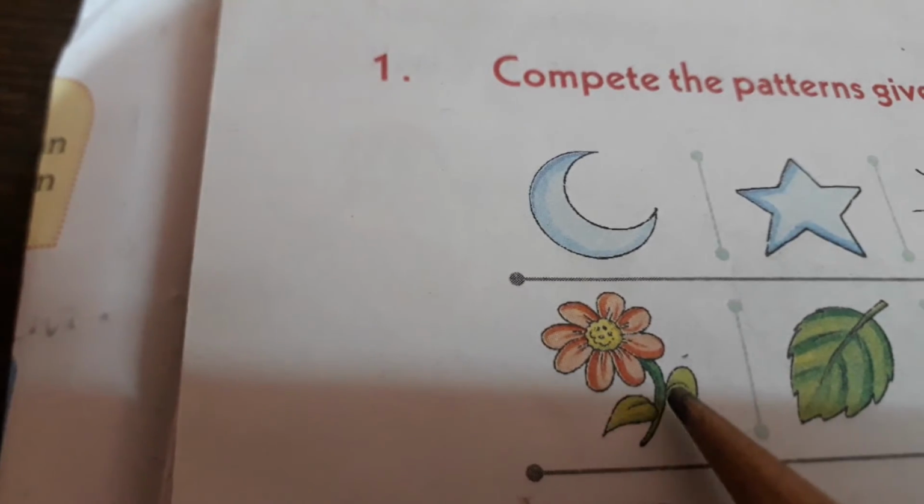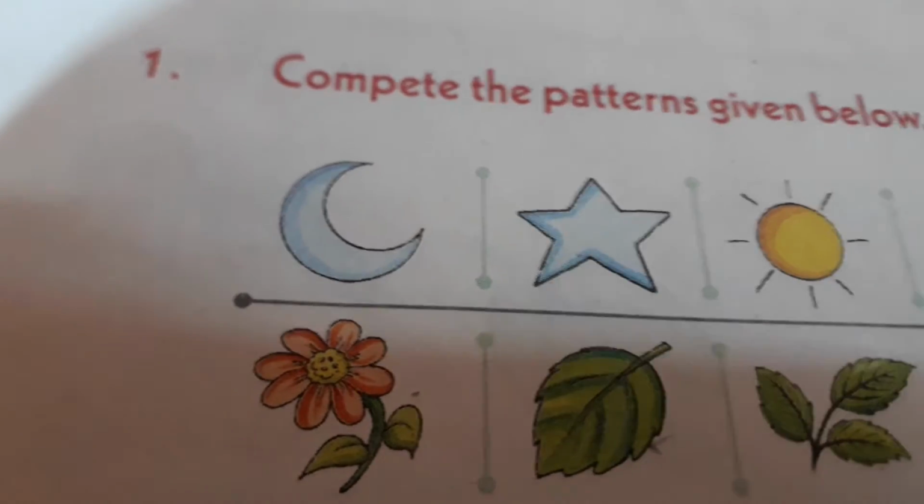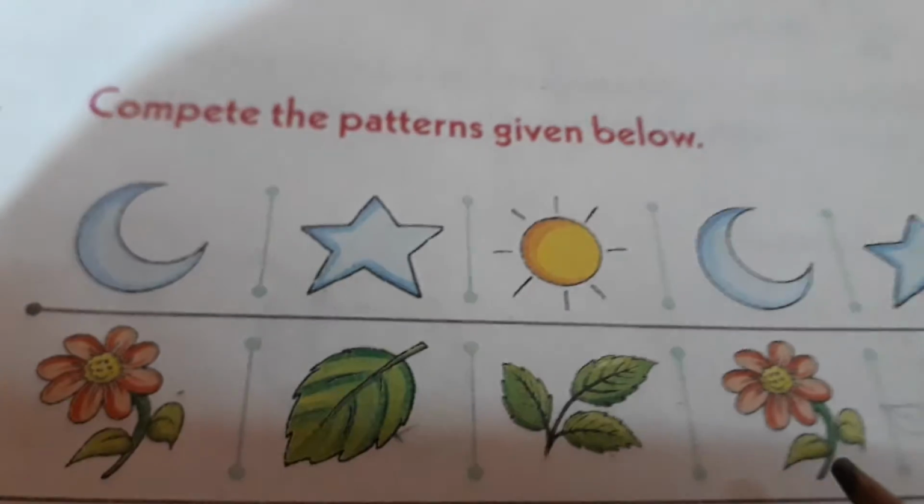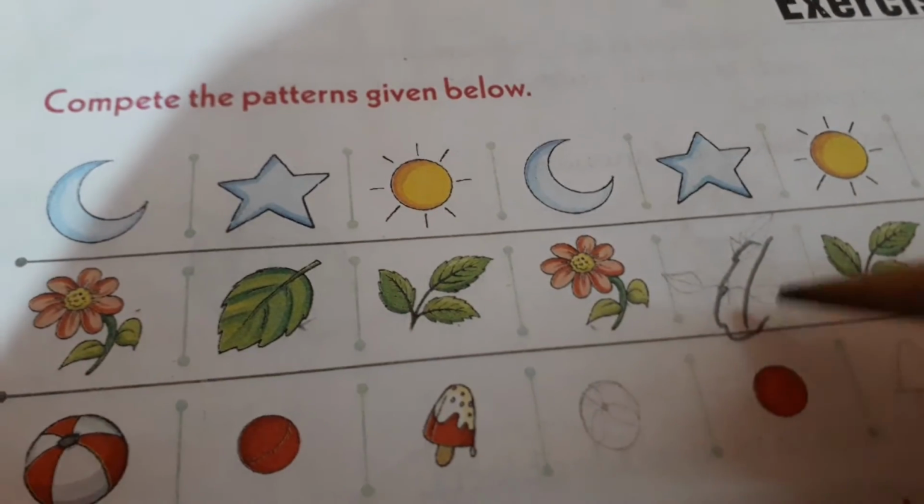Then see, first a flower with a twig, then a leaf, an inverted leaf, then a leaf with 3 leaflets, then again a flower, then again a single leaf, and then again a flower, then again after that what will you draw? Again you will draw a single leaf.